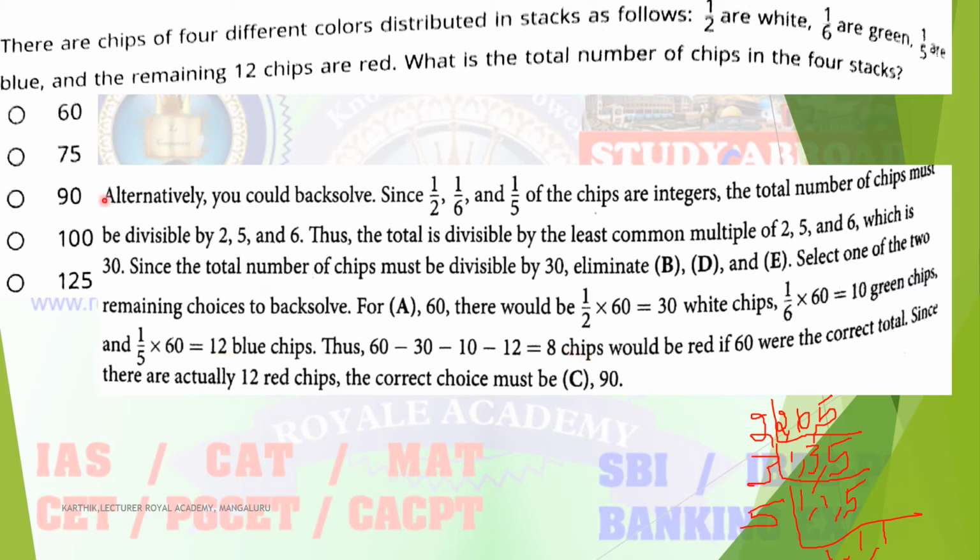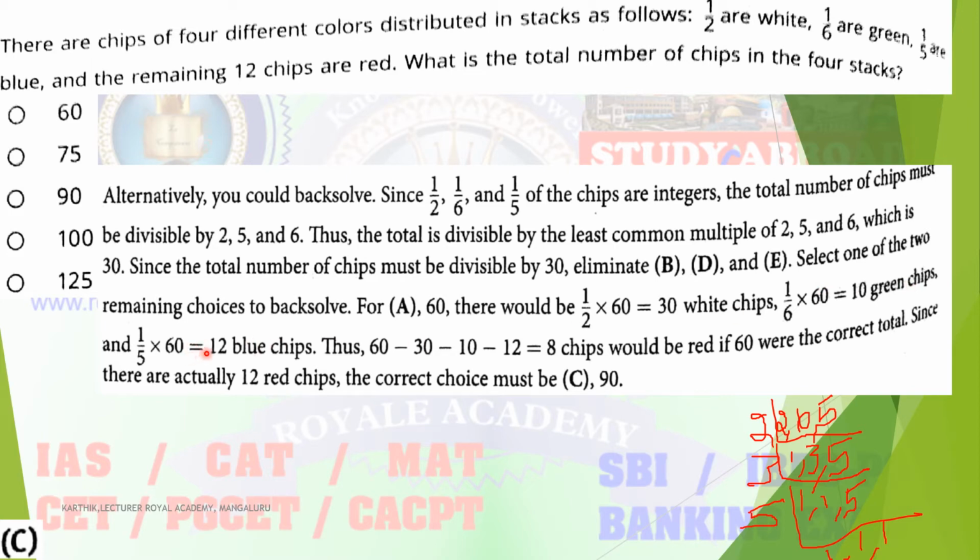So this is a wrong answer. 60 is a wrong answer because the remaining chips is given as 12. So 90 is the correct answer. You just try it like this once. Option C is the correct answer. I hope all of you understood. So how to determine? First 1 by 2 into 90, you will get some value. 1 by 6 into 90, you will get one value.